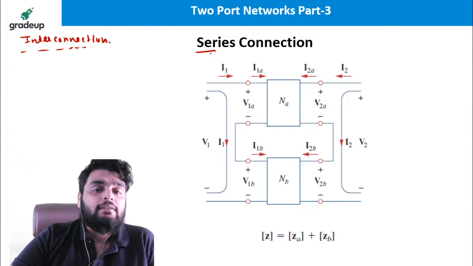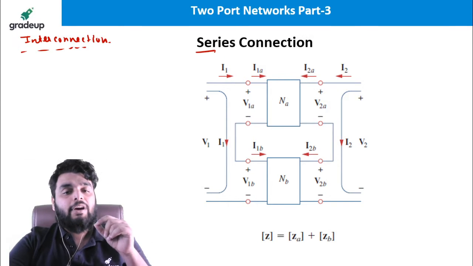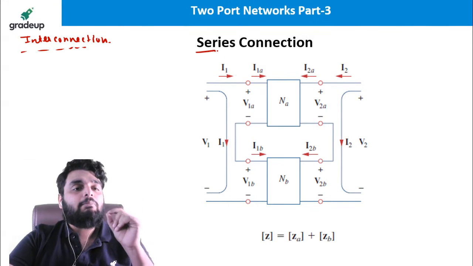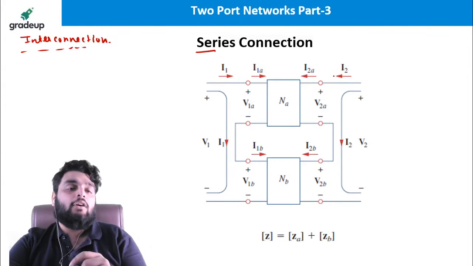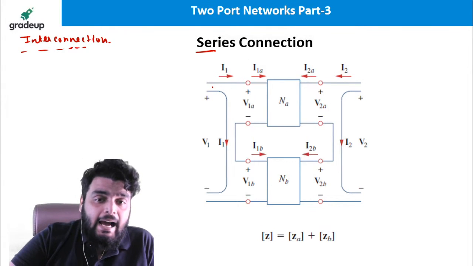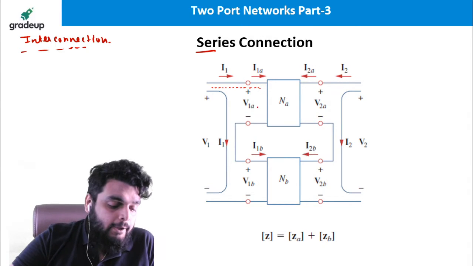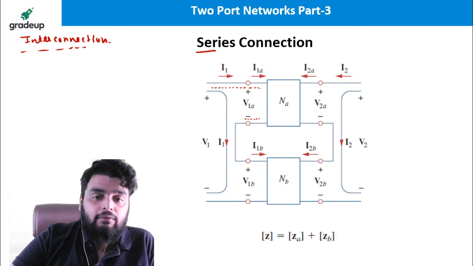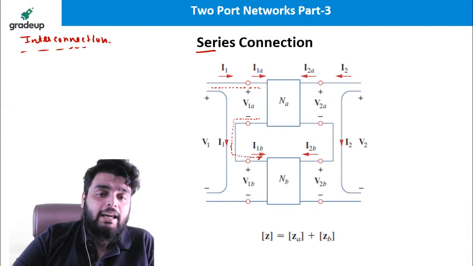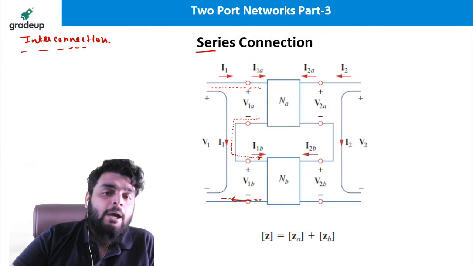See beta, in a series connection you should know one thing very carefully. The current must be the same on both sides of a port. You can see here I1 is entering the terminal, so from here I1 will also leave the terminal. Then again, the same current I1 is entering here and the same current I1 is leaving here. So you can see port 1 is in series.